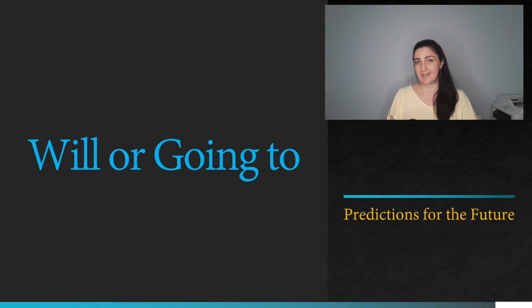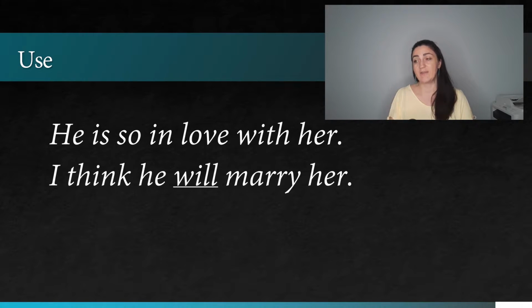Let's have a look at some examples. The first example that we have is: he is so in love with her. I think he will marry her. We use here will for prediction because we are familiar with the fact that he loves her, and it's only natural that he ends up marrying her in the future.